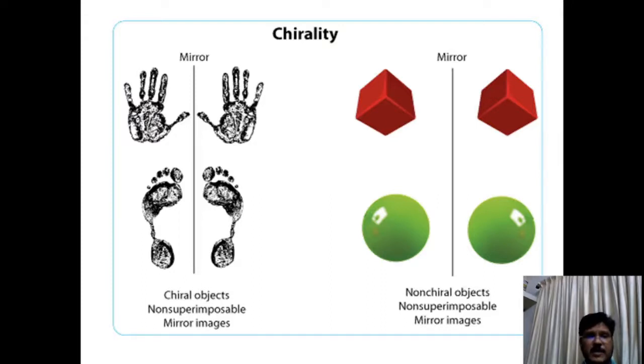Chiral objects form non-superimposable mirror images, and achiral or non-chiral objects form superimposable mirror images. You can superimpose this on this, but this cannot be superimposed on that. Our amino acids are like this: they form non-superimposable mirror images, so they are called enantiomers.